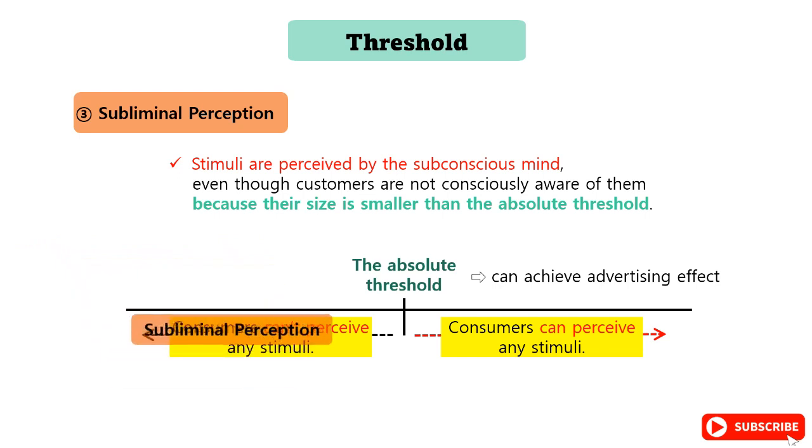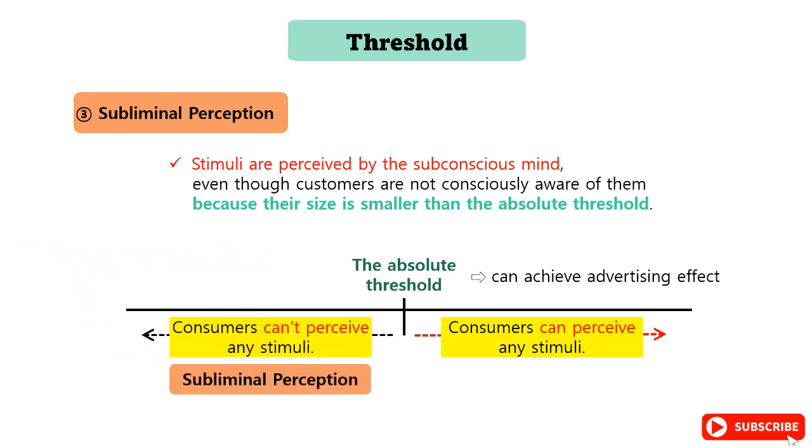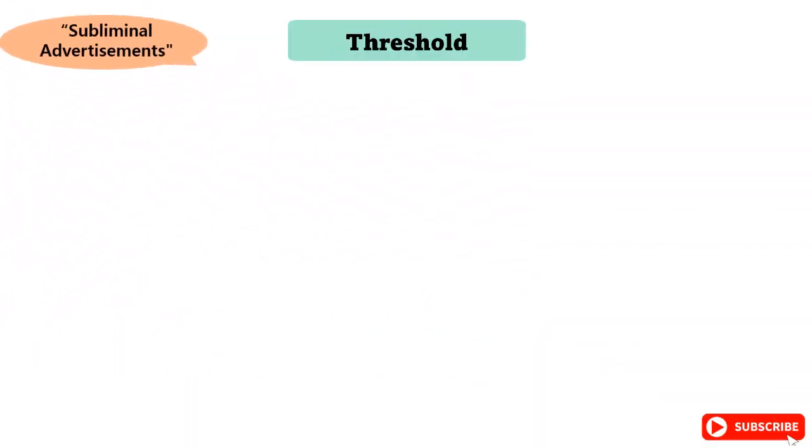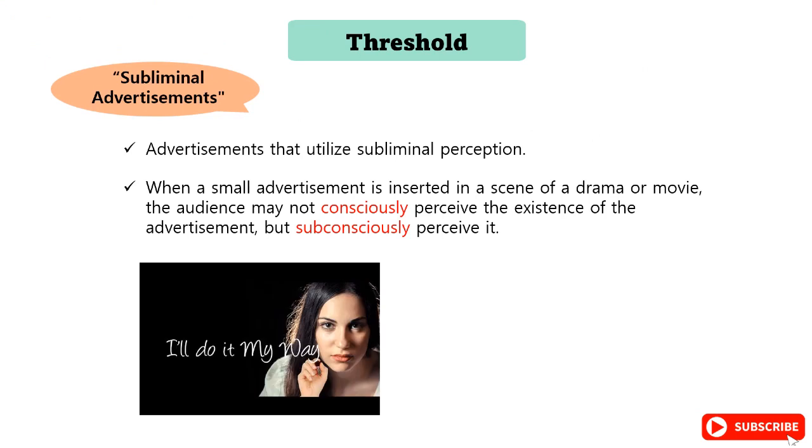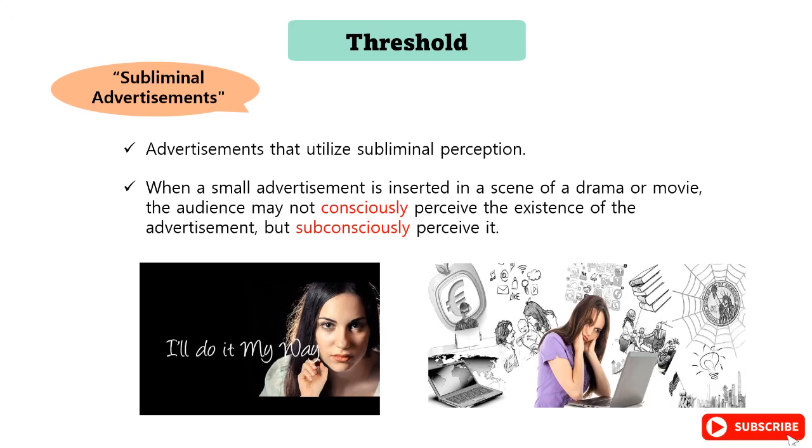If an advertisement falls short of the absolute threshold, consumers are unconsciously aware of the advertisement, although they are not consciously aware of it. This is called subliminal perception, and advertising utilizing this is called subliminal advertisements. To elaborate on subliminal advertisements, when a small advertisement is inserted in a scene of a drama or movie, the audience may not consciously perceive the existence of the advertisement, but subconsciously perceive it. It is also called subconscious advertisements because it is perceived subconsciously.